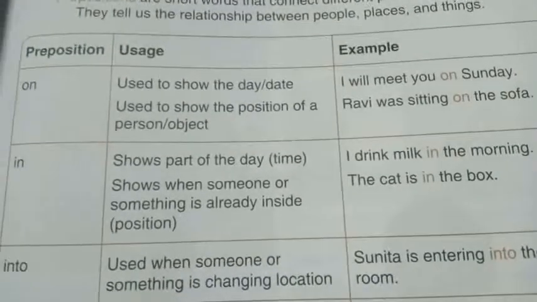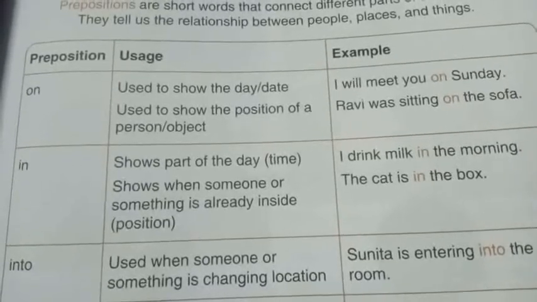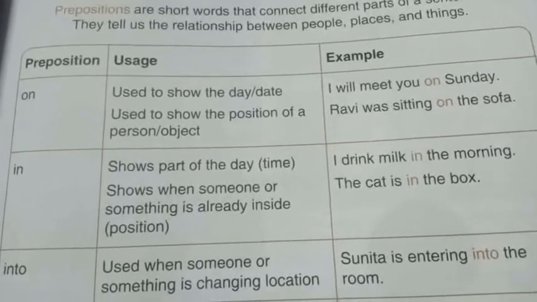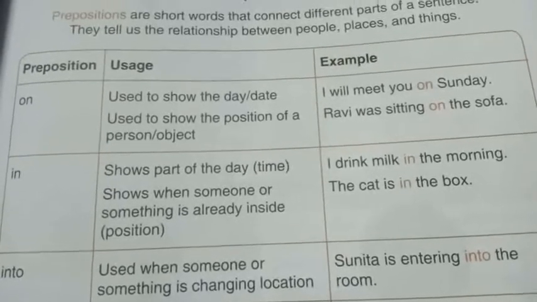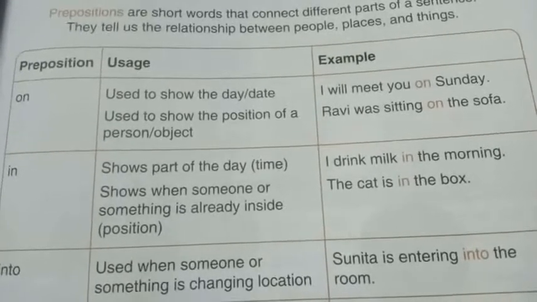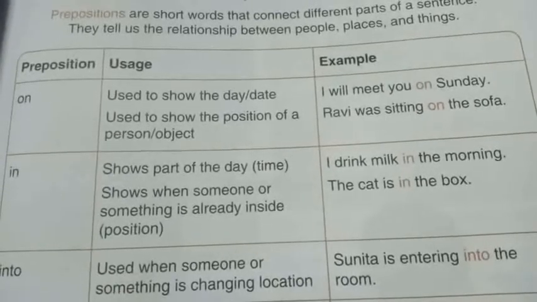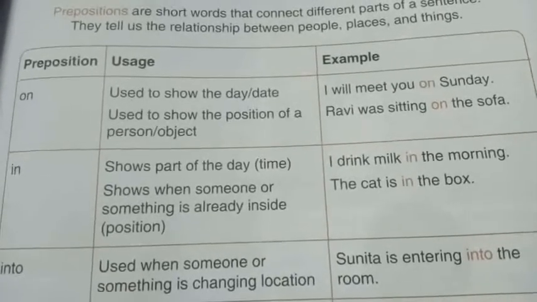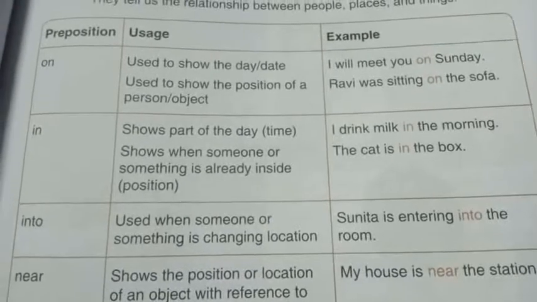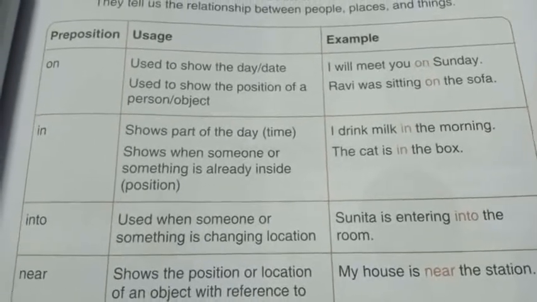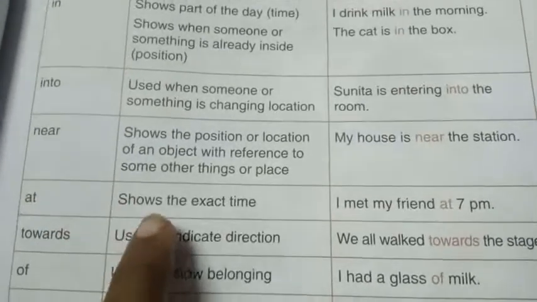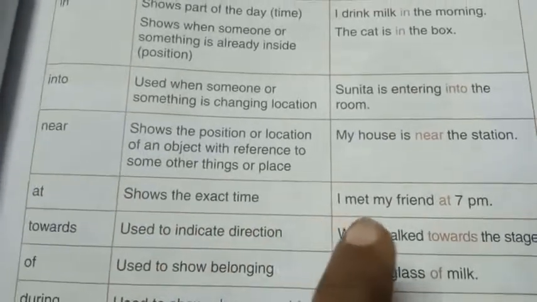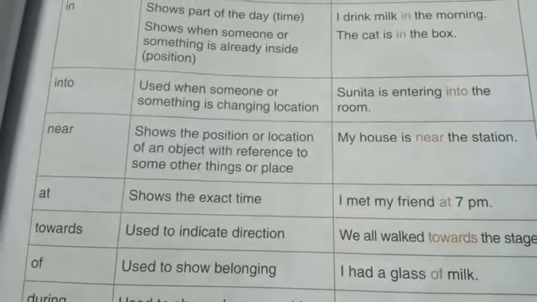Yes, on is used to show the day and date. I will meet you on Sunday. Then it is used to show the position of a person. Ravi was sitting on the sofa. Where is he sitting? On the sofa. In shows the part of the day. I drink milk in the morning. The cat is in the box, right? Yes. Next, at shows the exact time. I met my friend at 7 p.m.